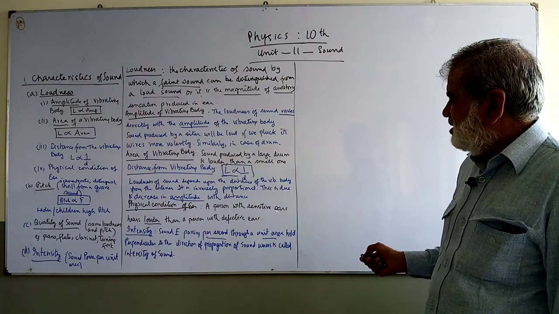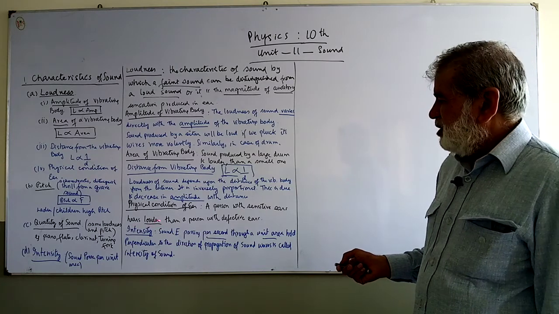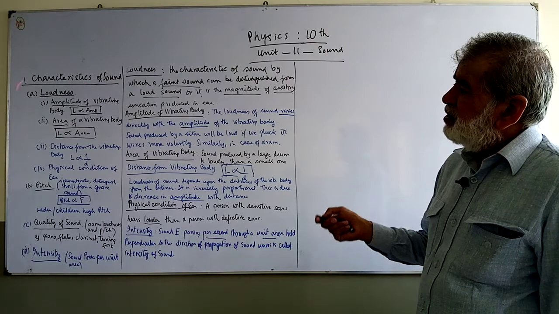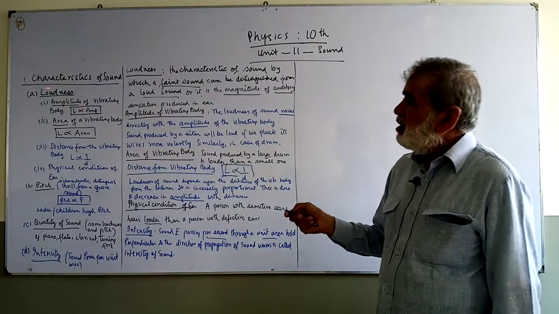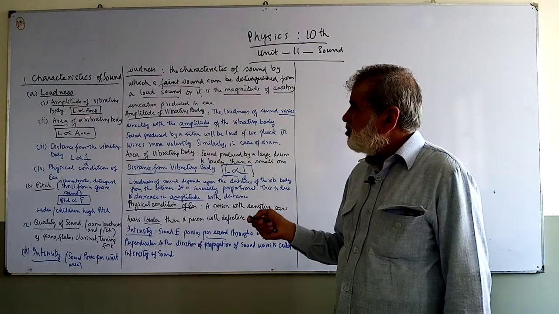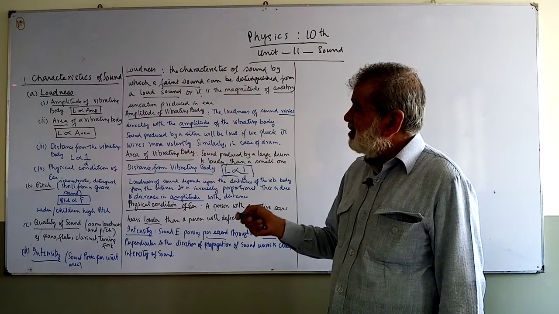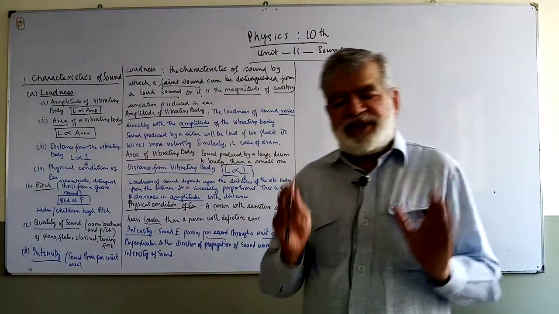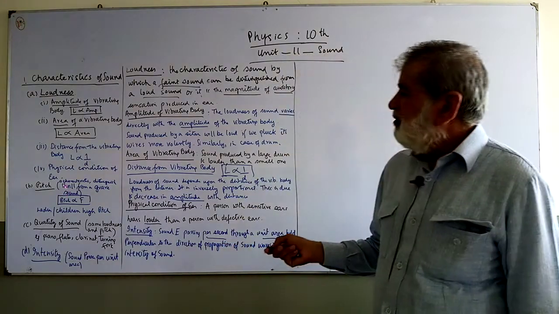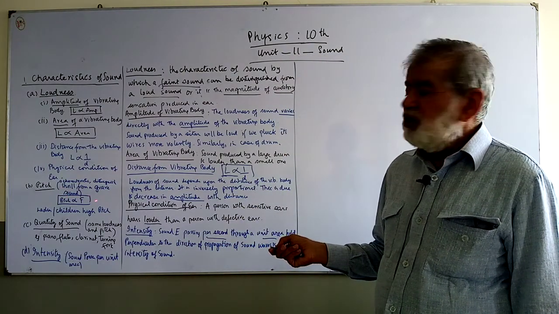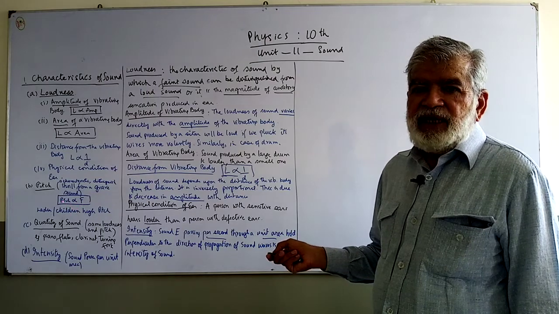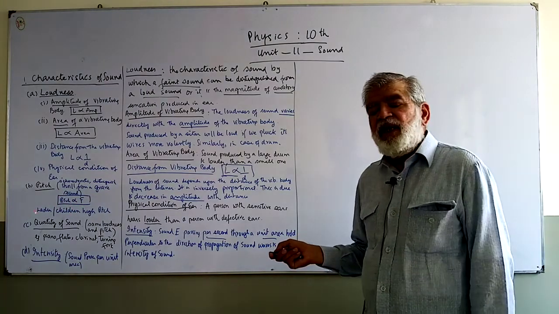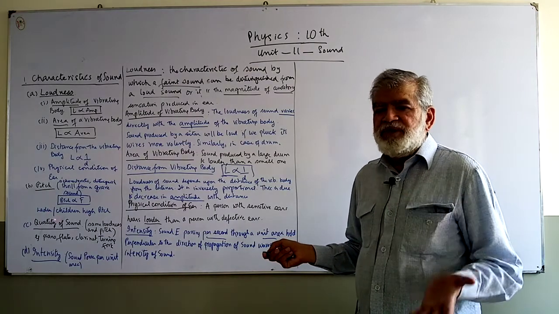A person with sensitive ears hears louder than a person with defective ears. So these are the factors upon which loudness depends. The next characteristic of sound is pitch. What is pitch? It is the characteristic of sound by which a shrill sound can be distinguished from a grave one. Pitch depends upon frequency. The more the frequency, the more is the pitch.